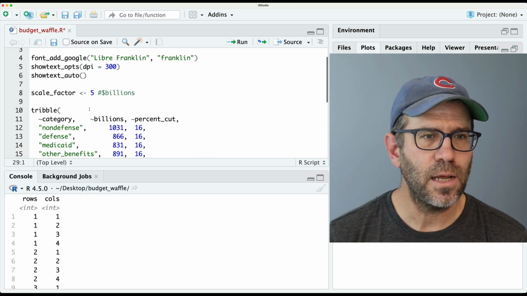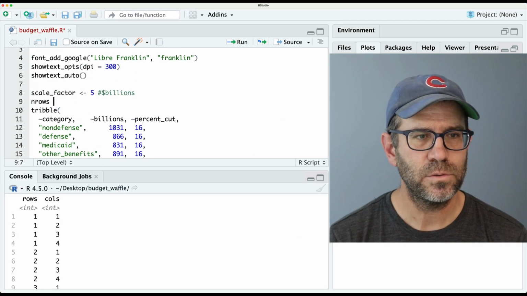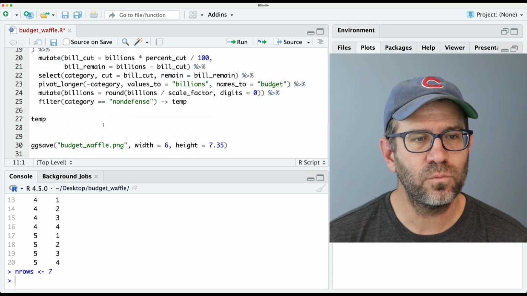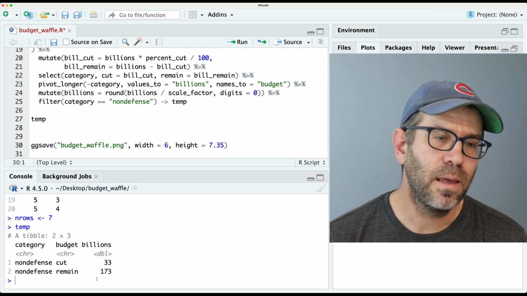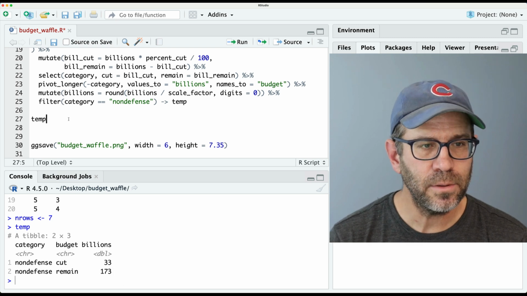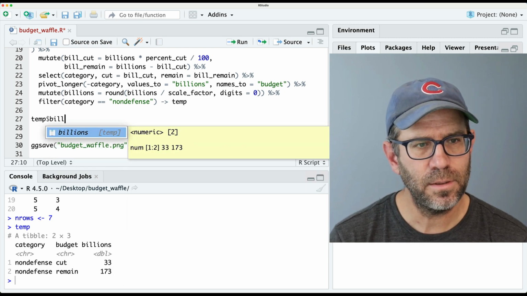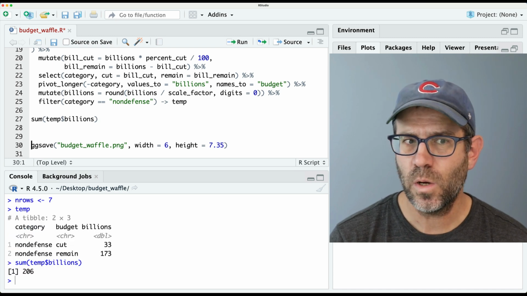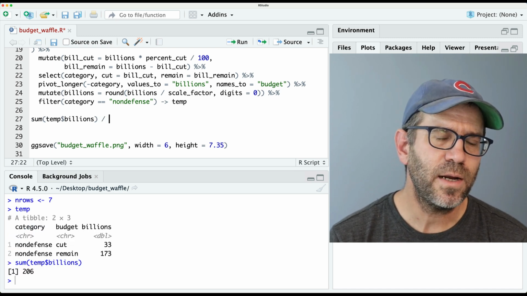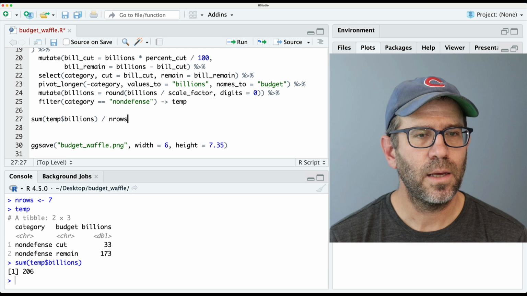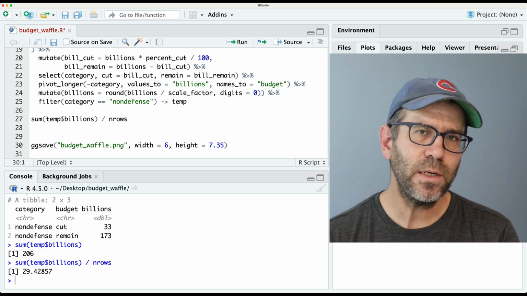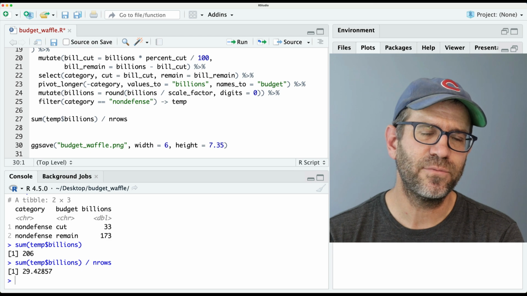I'm going to create another variable. I'll say n rows of 7. And so with that number of rows, if I take temp and I combine the billions, right? So if I go to temp $billions and I do sum on that, I'm going to get 206, right? So if I divide that by n rows, I'll get the number of columns, but again, that's going to be a fraction, right? So I'm going to have 29 columns and a little bit left over, right?